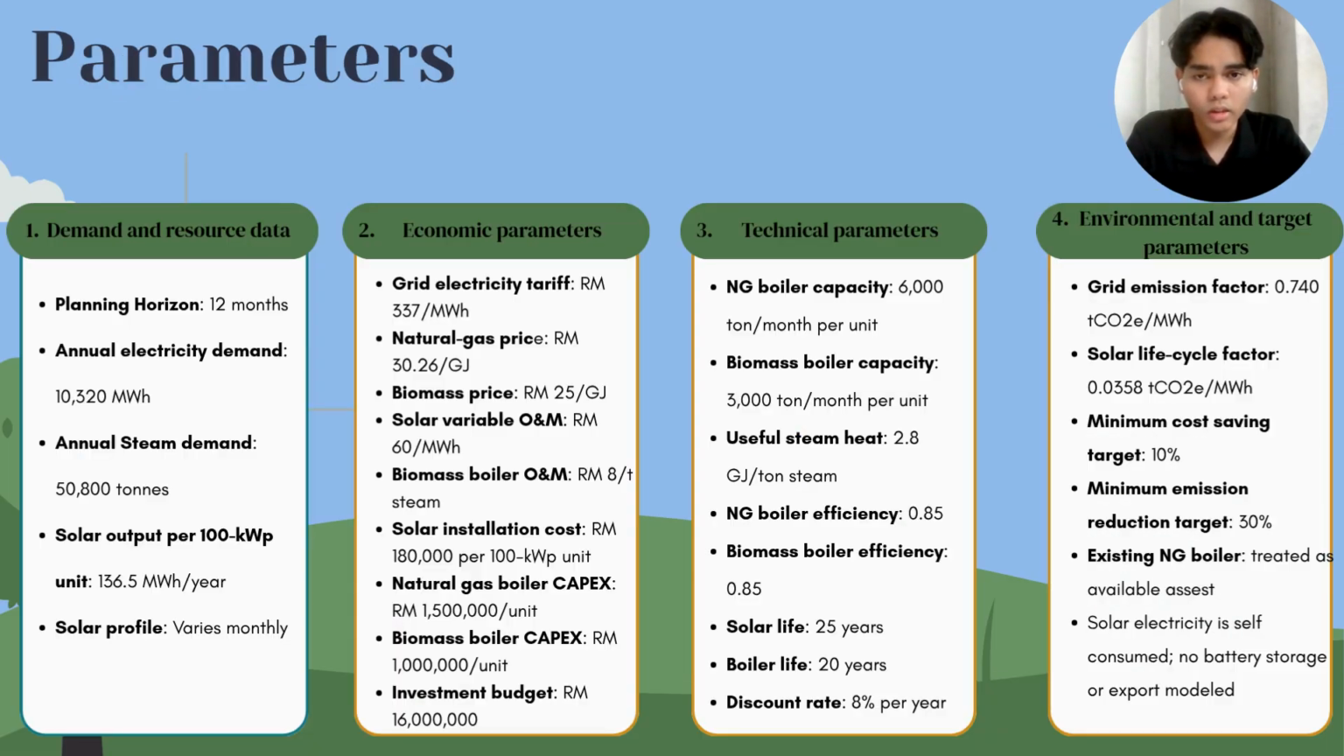Moving on to the project parameters. The model uses demand, economic, technical, and environmental parameters, where the annual electricity demand is 10,320 megawatt hours, while the annual steam demand is 50,800 tons. Important economic inputs include the grid tariff, fuel prices, operating costs, and equipment capital costs, while the technical parameters include boiler capacity, efficiency, and equipment lifetime. The model also uses grid and solar emission factors, a 50 million budget, and an 8% discount rate.